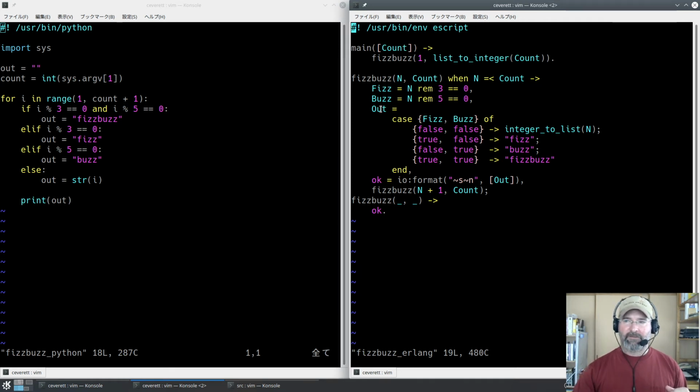And after you declare a variable, you can't reassign it, because the equals sign in Erlang is three things. It's assignment, to declare a label like we're doing right here. It is assertion that something is true or something matches, and if it doesn't match, we're going to crash. And it's also a way to do a single match where we can assign within a match.